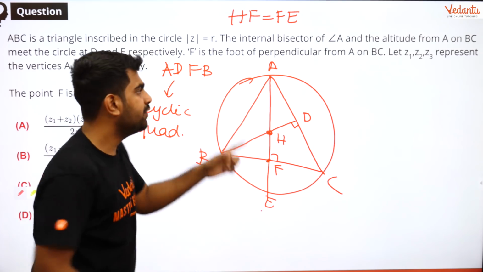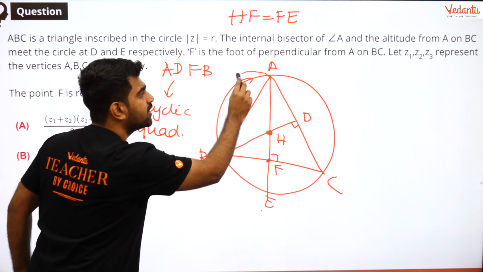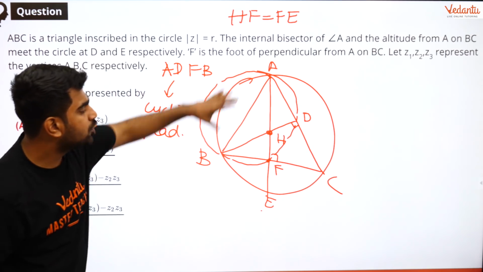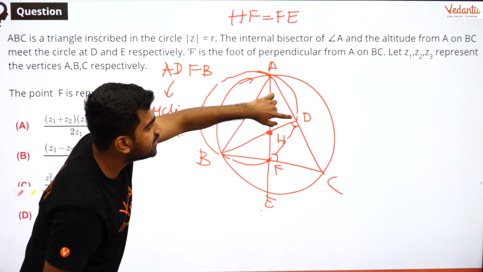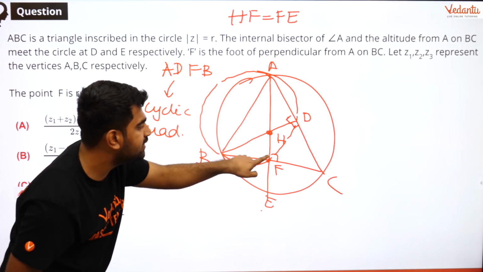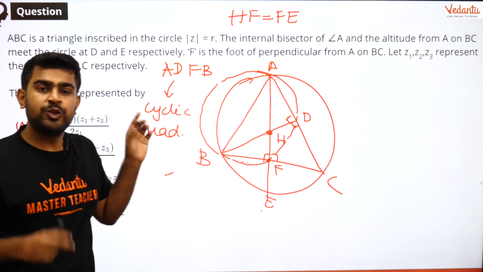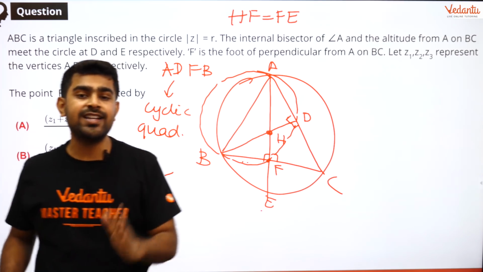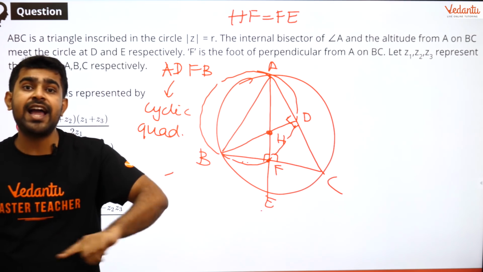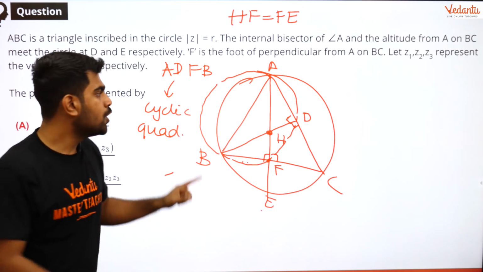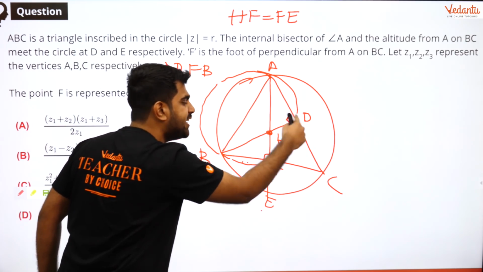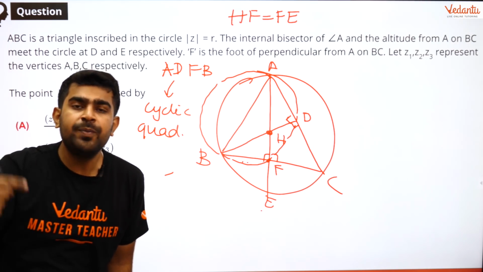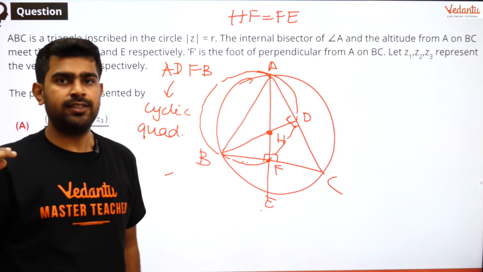Yes, because we know that the angle subtended in a semicircle is 90 degrees. So if I say AB is the diameter, this angle is 90 degrees because it is an altitude, and this angle is also 90 degrees. So yes, ADFB is a cyclic quadrilateral. What do I mean by a cyclic quadrilateral? All four vertices lie on a circle. Is there any circle on which ADFB will lie? Yes. That's how I proved it.